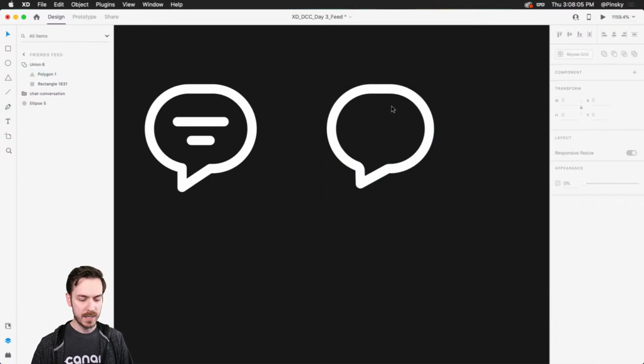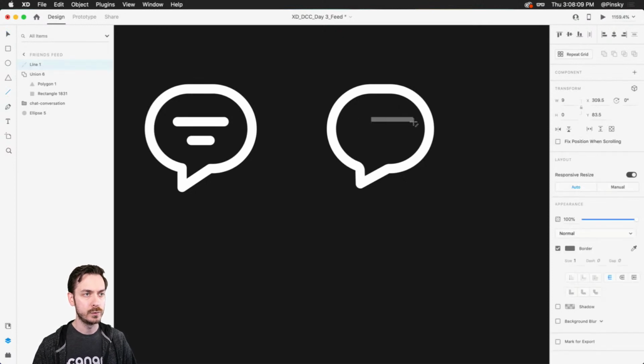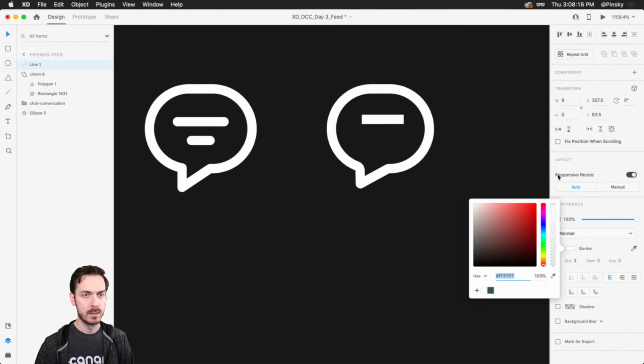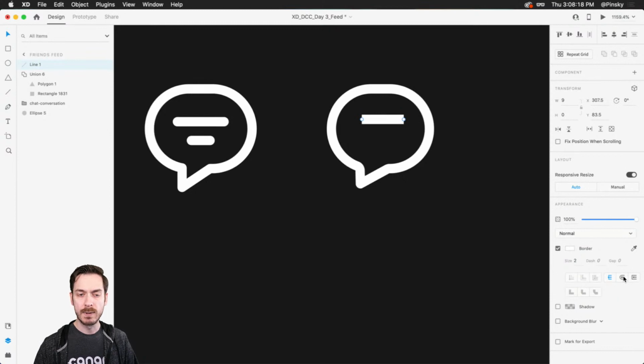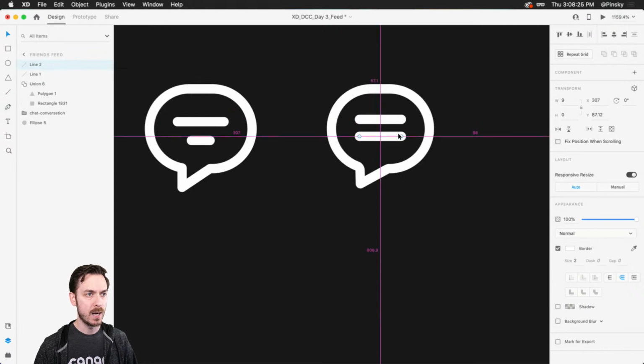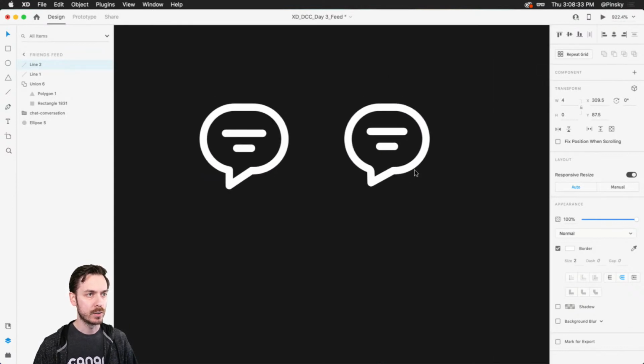And then on the inside, it's just a matter of dragging out 2 lines. So with the line tool, shortcut key L, drag one across like that. I'm going to increase the size to match 2 pixels. I'm also going to want to round out the caps just like that. And then I'm going to put it in the center and then duplicate one down and squish it inwards. I'm holding down Alt or Option and there we go. And just like that, we have a chat icon that looks more or less the same as this one over here.